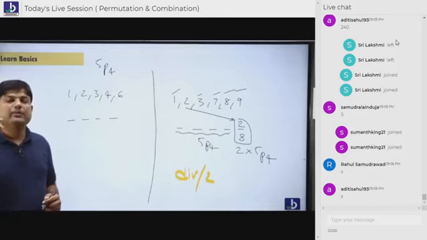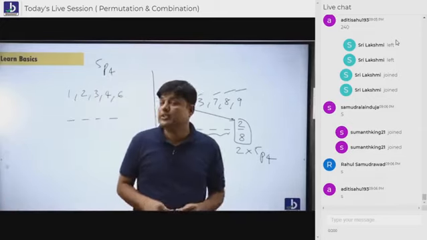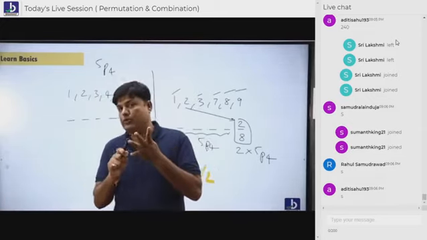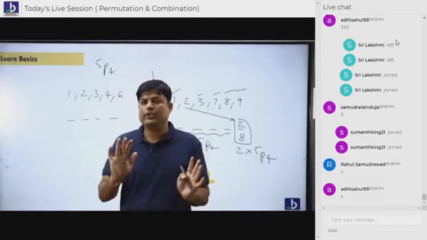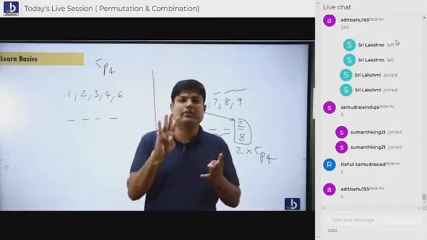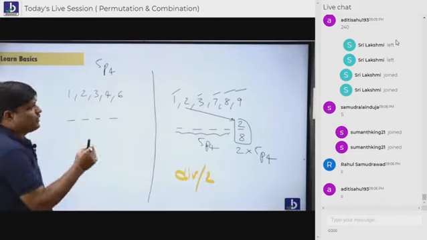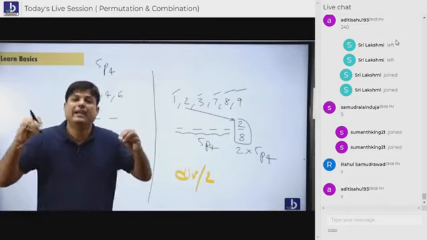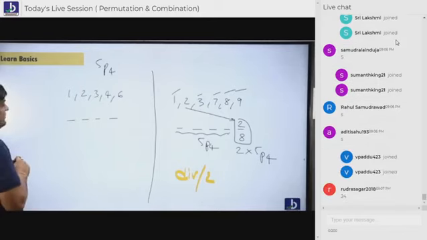those that are divisible by 4. What is my question? The number should be divisible by what? 4. Divisible by 2 I taught you. But when the examiner changes the condition to divisible by 4, then also you should do this arrangement. You are not doing permutation, you are doing arrangements. Okay, let's go. Now divisible by 4.